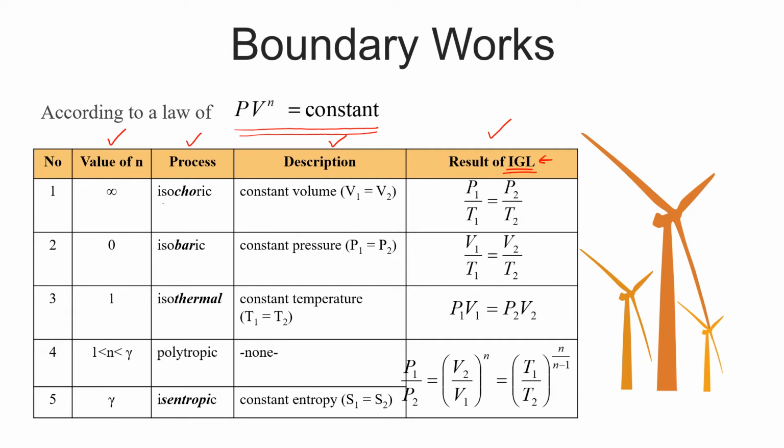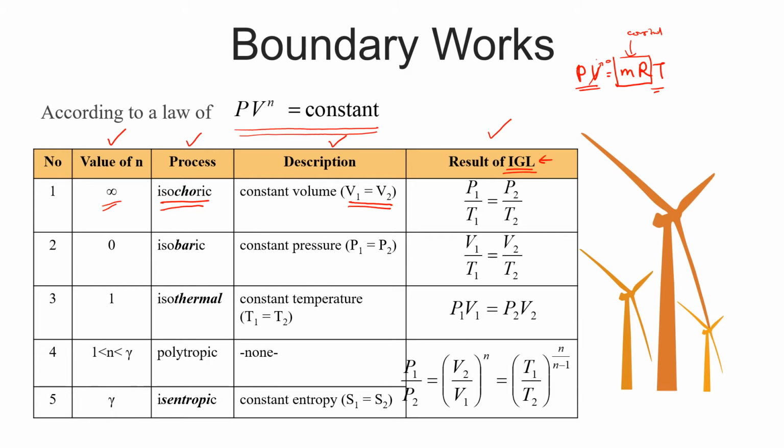So kalau dia adalah isochoric, the value of N is infinity, then V1 is equal to V2. Bila V1 is equal to V2, kita ada sebenarnya PV is equal to MRT. So daripada relationship ni, kalau awak anggap ni sebagai constant, so you can derive itself this ideal gas law ni you can derive. So kalau contoh dia kata V ni adalah constant, so here 0 kan, so P sama dengan T.